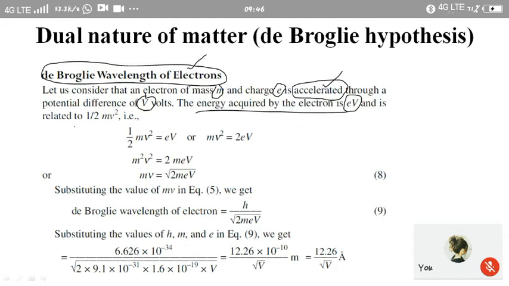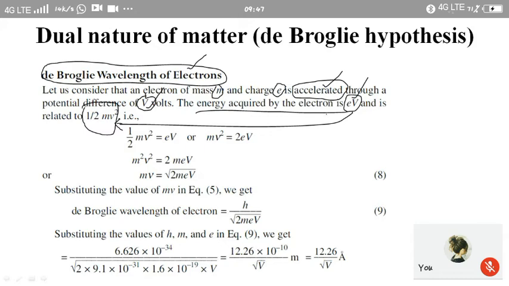Therefore, it will have the kinetic energy of half mv square. By the application of V volts of potential difference to the electron, the electron will acquire energy equal to eV. Due to acquiring this energy, it will be in motion, so it will have kinetic energy of half mv square. So this amount of energy eV is keeping the electron in motion, or it is going to be associated with the kinetic energy of the particle. Therefore, these two will be equal in magnitude.